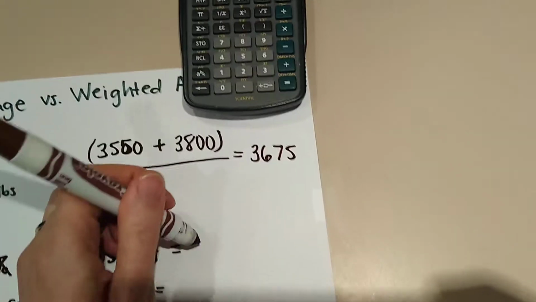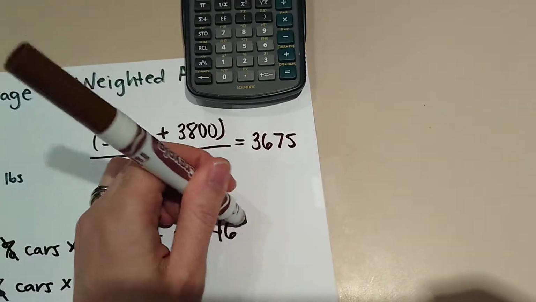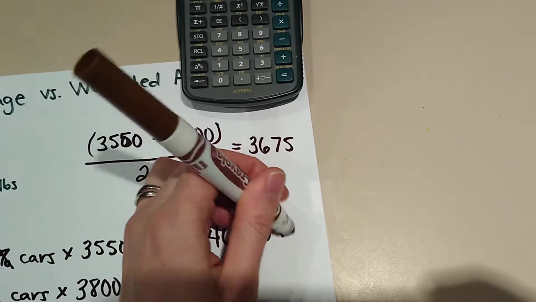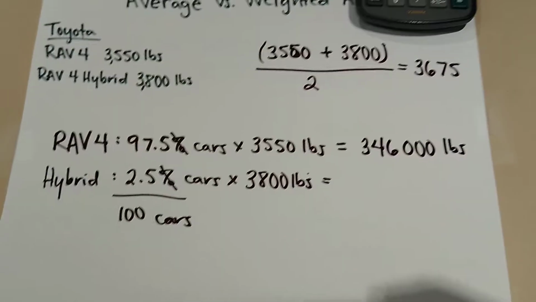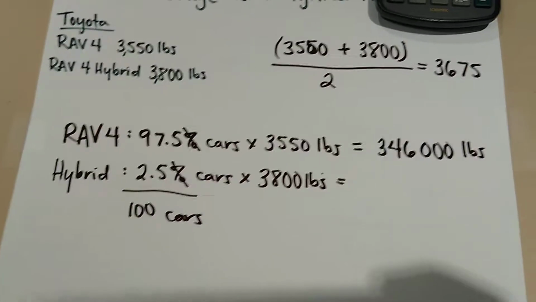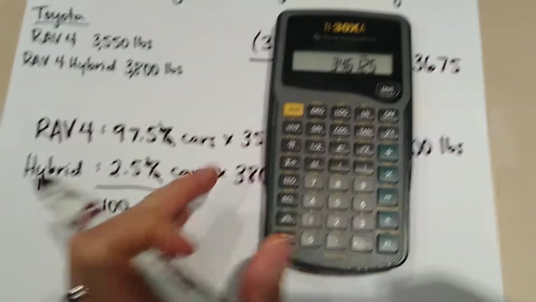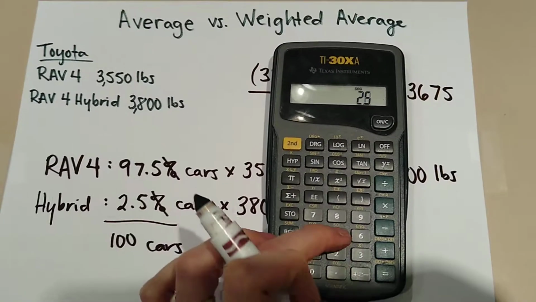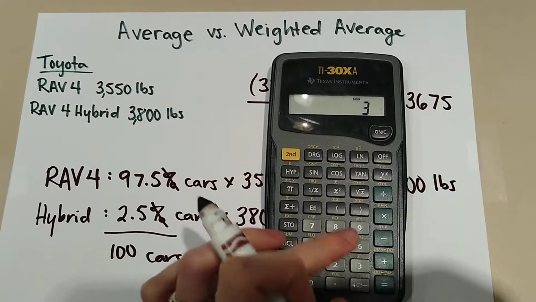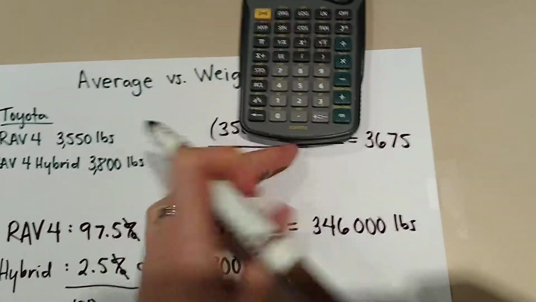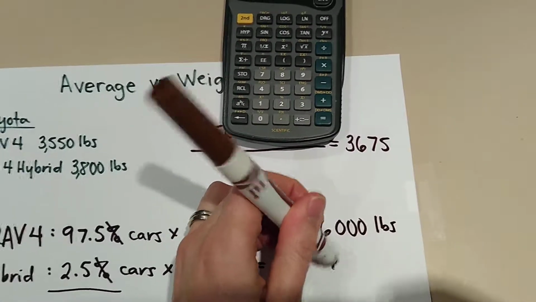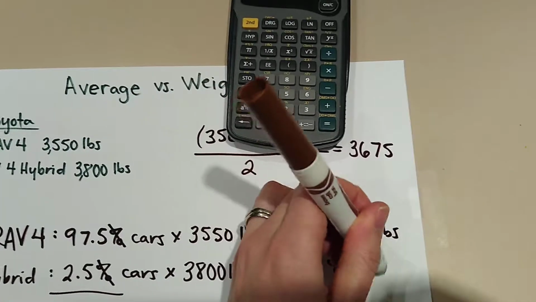So 346,000 pounds is what those 97.5 cars would weigh. Then we have 2.5 cars of the hybrid at 3,800 pounds each. So 2.5 times 3,800, we get 9,500 pounds. And that actually has the right number of sig figs.